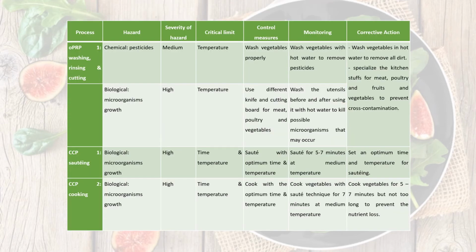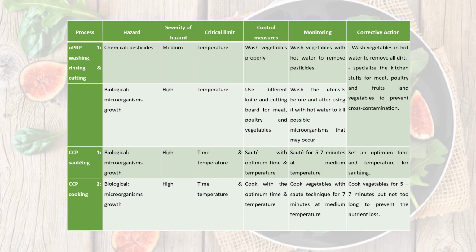So for the washing, rinse, and cutting step, we will wash the vegetables in hot water to remove all the dirt and all the pests that have been used. Then we will specialize the utensils such as knives and cutting board. So basically for vegetables, we will use green cutting board. For sauteing and cooking, the corrective action is the same as sauteing the onions and herbs that I have presented to you just now.